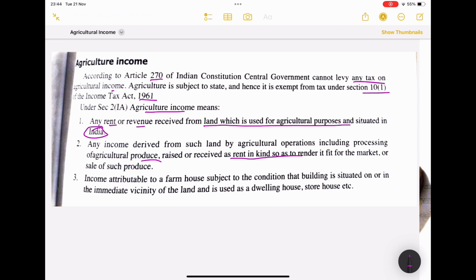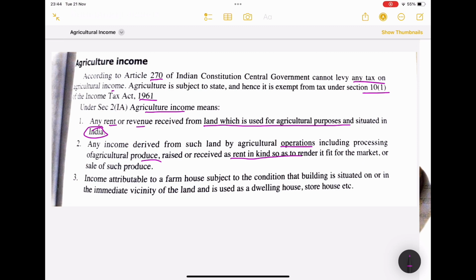Agricultural operations in the sense that we might use the place as a godown or warehouse, or keep that place for cleaning the products or something like that. So the rent or commission we receive for activities related to agricultural operations is also known as agricultural income.